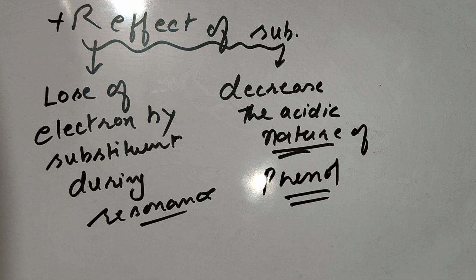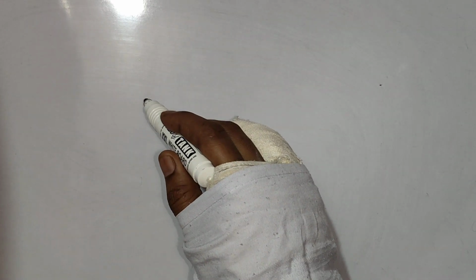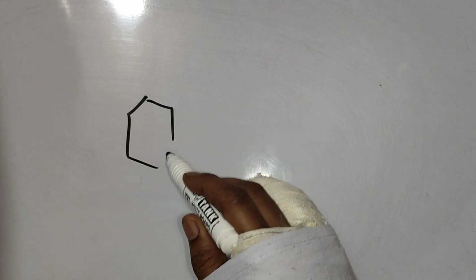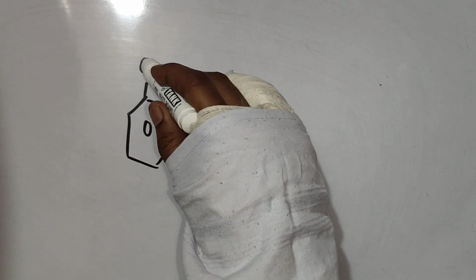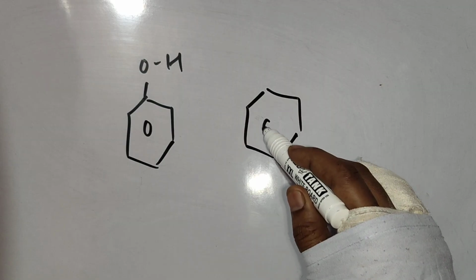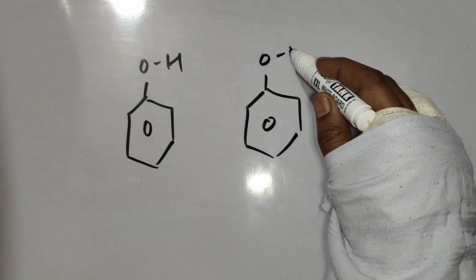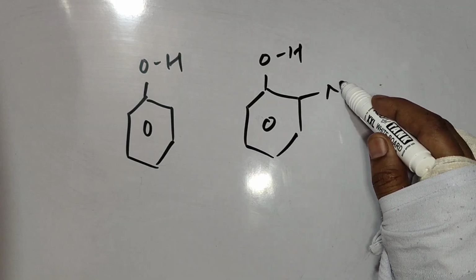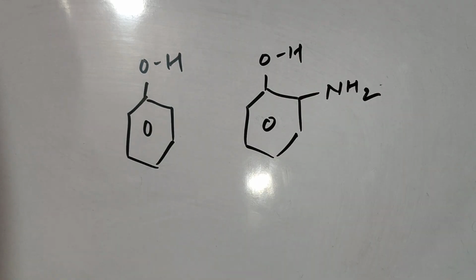For example, if I have one normal phenol and if I have a phenol with an NH2 group.